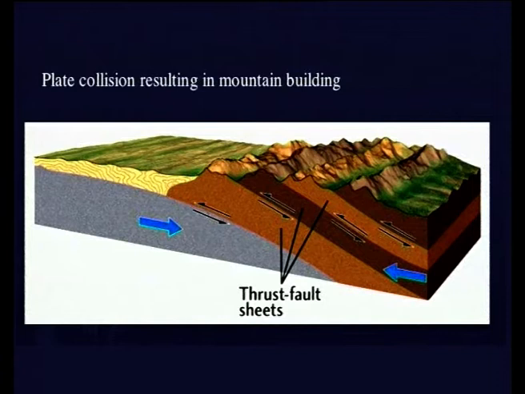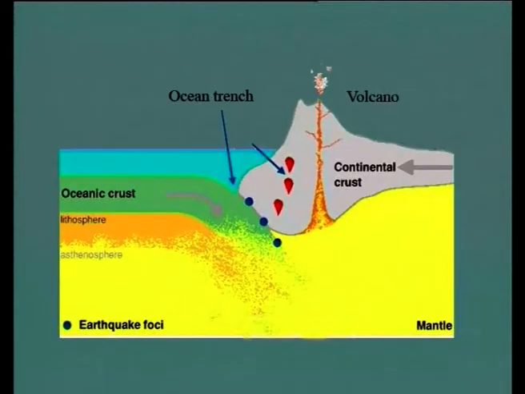The collisional zones between two continents are also evidenced by several earthquake foci, which are generally intermediate to shallow focus earthquakes. Earthquake foci are also recorded from divergent plate boundaries.